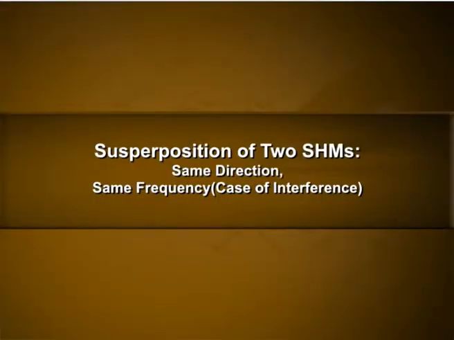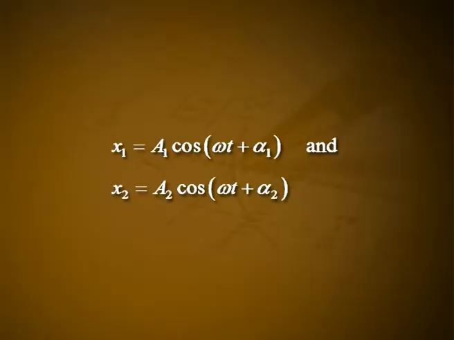We shall now study the various cases of superposition of two simple harmonic motions. Superposition of two simple harmonic motions, same direction, same frequency, case of interference. Let the two simple harmonic motions of same frequency superposed on each other in the same direction be x1 equal to a1 cos(ωt + α1) and x2 equal to a2 cos(ωt + α2).